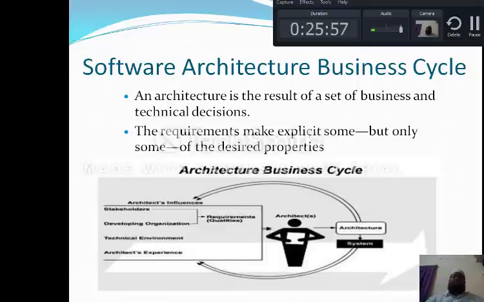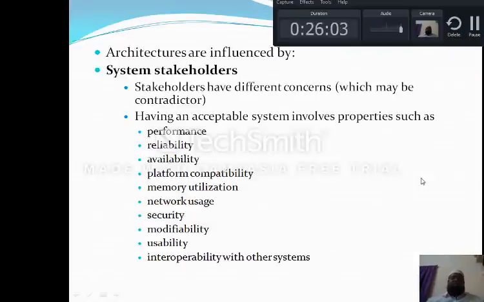So this is the business cycle, how we have developed an architecture. Architectures are influenced by system stakeholders. The stakeholders have different concerns, which may need coordination. So in that coordination they are going to perform their work. It means that in order to have an acceptable system, we need to have some properties.